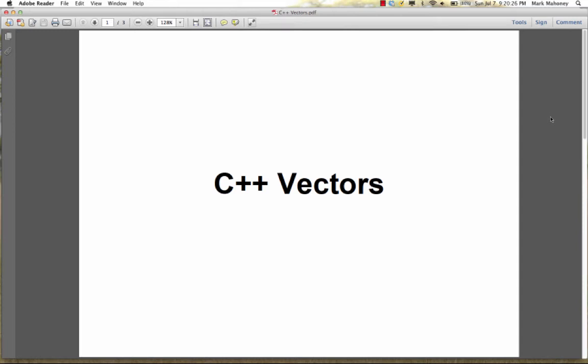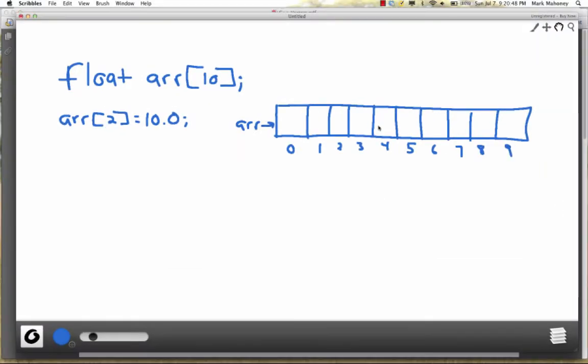Okay, today we're going to talk about vectors. So in order to talk about vectors, we first have to remind ourselves about arrays, because vectors are basically very similar to arrays. An array holds a collection of items that are all of the exact same type. And the benefit of this is that the whole collection of data has a single name. Right? And we've seen these already.